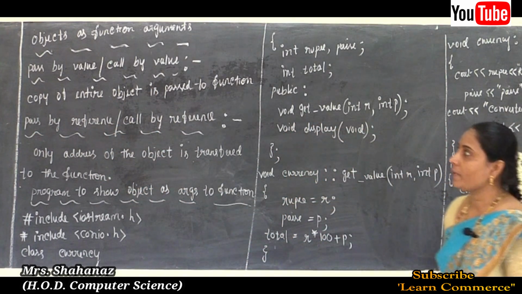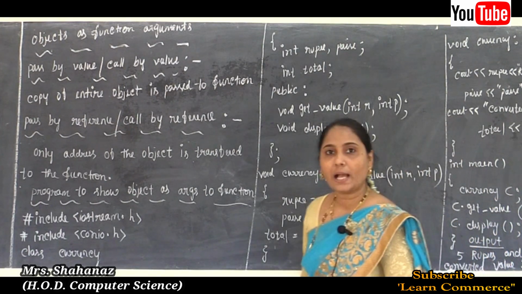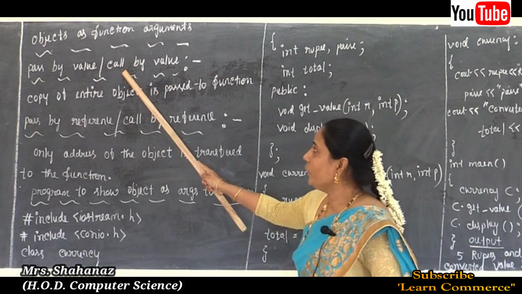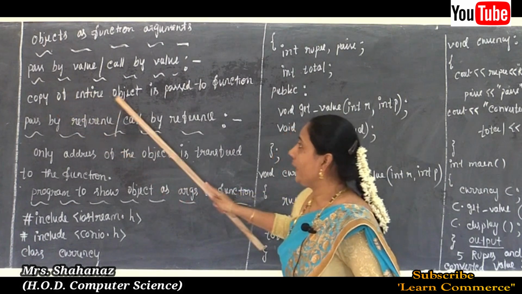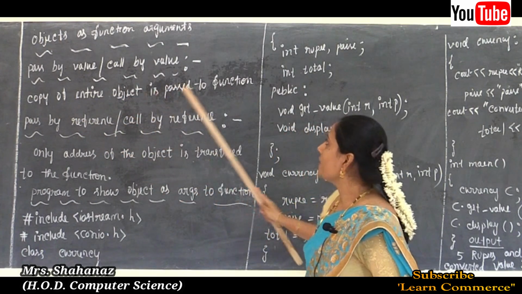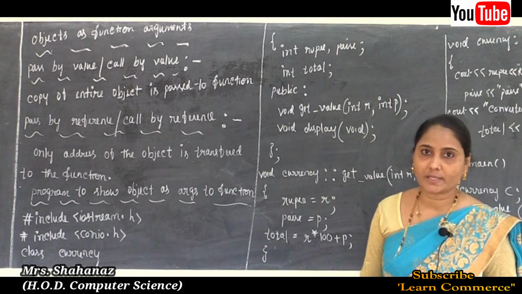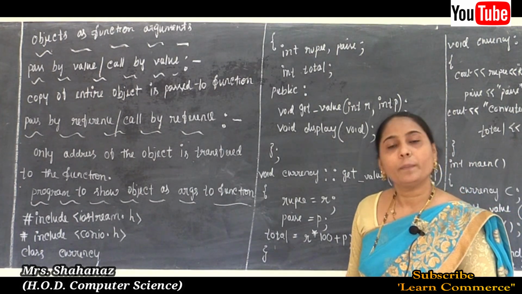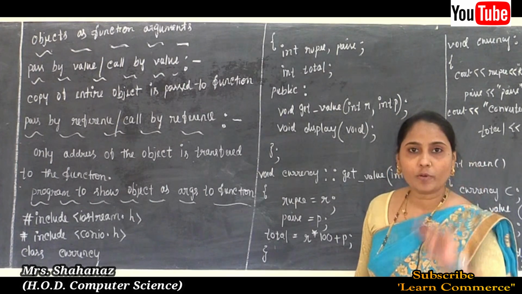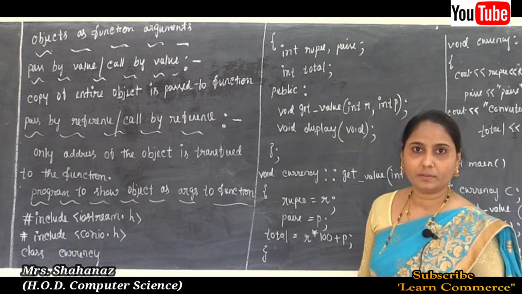In pass by value, or call by value, the copy of the entire object is passed to the function. Whatever the objects or arguments are, they are passed from the calling function to the called function.